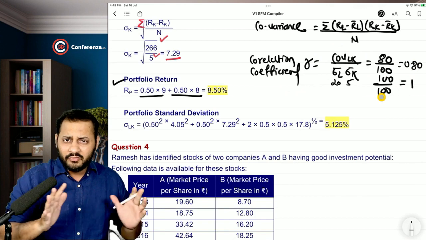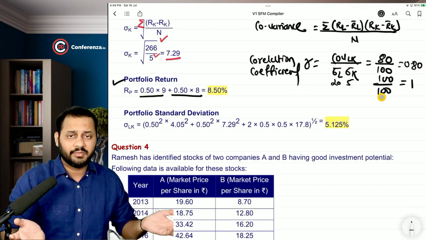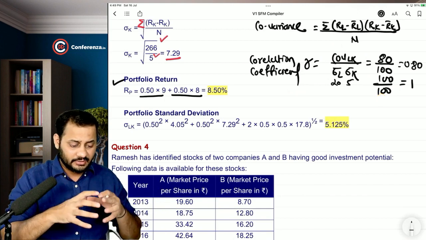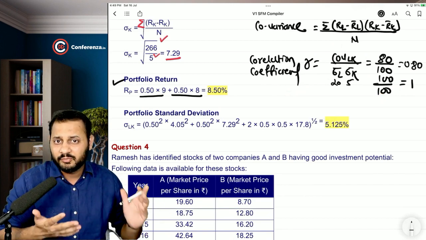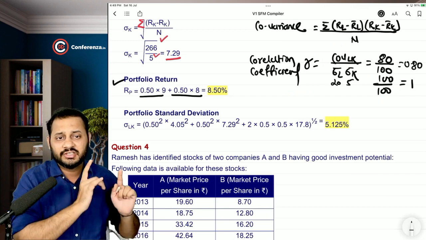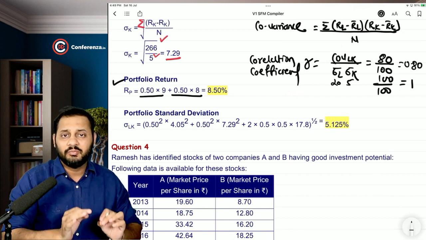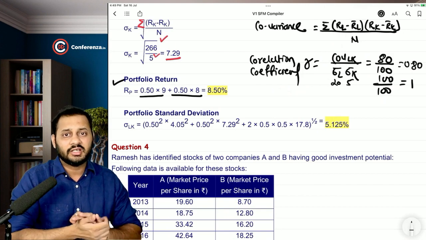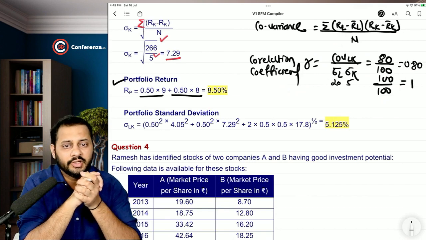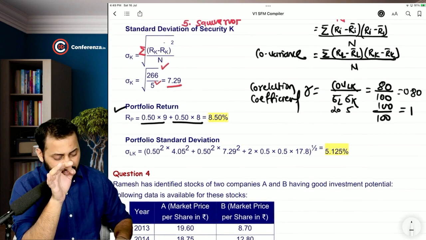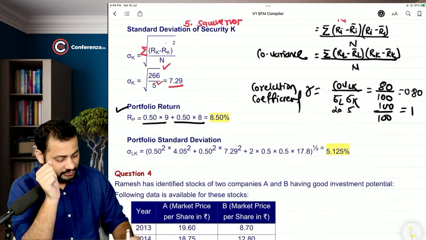That there is no benefit of combining the two securities in a single portfolio, as the risk put separately was 100 and the risk put together is also 100. There is no reduction in the risk. There is no benefit of creating a portfolio. So when the correlation coefficient is 1, you do not reduce the risk. You are not helping in risk reduction. The two securities are useless. Useless means they are not helping in risk reduction. Okay. Have you understood the concept of coefficient of correlation? I will talk about it more in the coming questions, but for this question, it's enough.